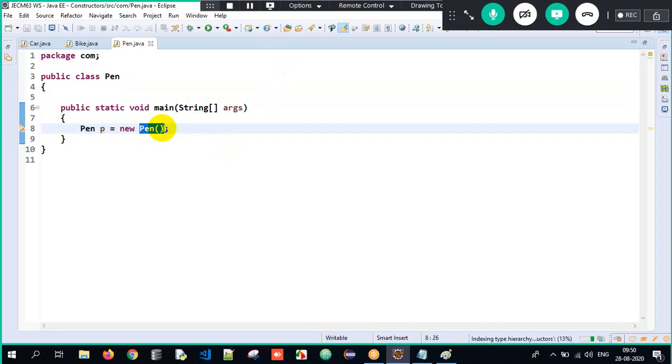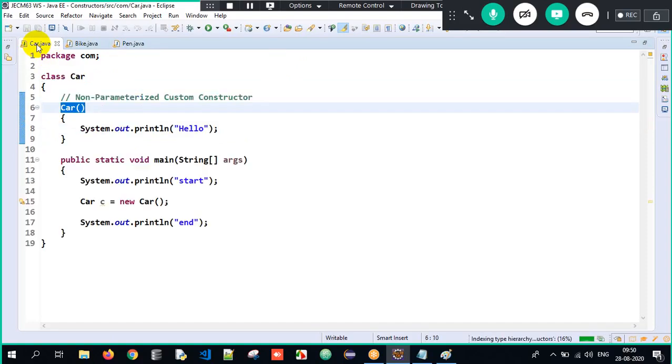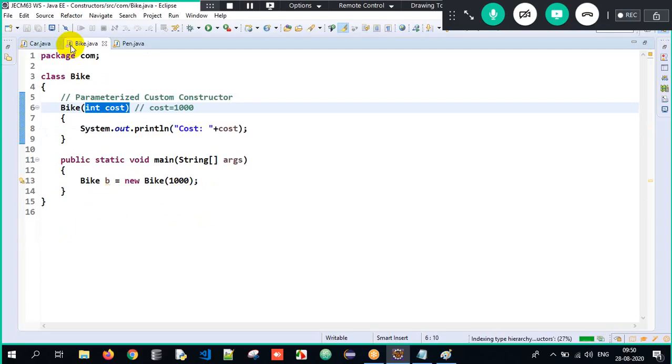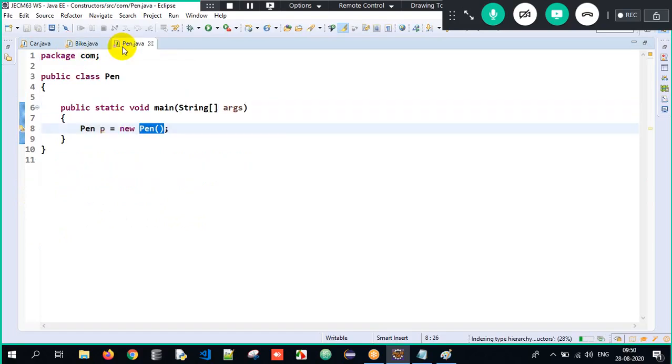But there is no constructor at all in my class. What will happen here? In the first example, I created an object. I had written the constructor. So when I create an object, that constructor will get executed. In the second example, similar. I created an object. I had explicitly defined the constructor, so I invoked it. But in the third instance, I create an object of pen. And when we create an object of pen, simultaneously, what happened over here? I have to invoke the constructor. But there is no constructor at all, no? There is no explicit constructor at all, right?